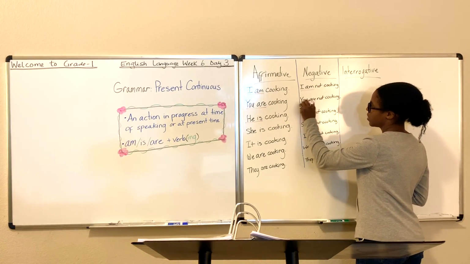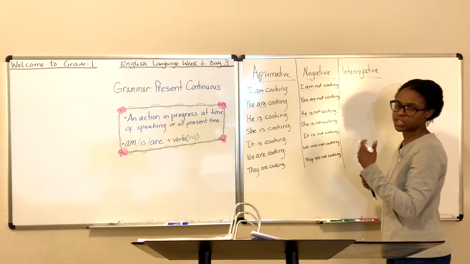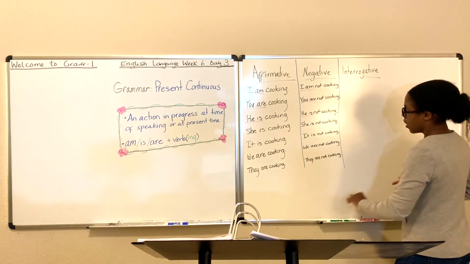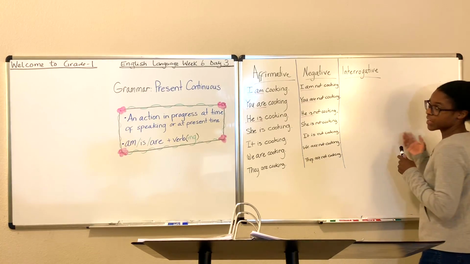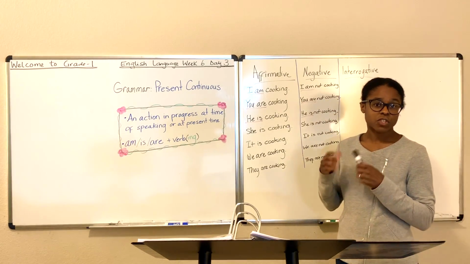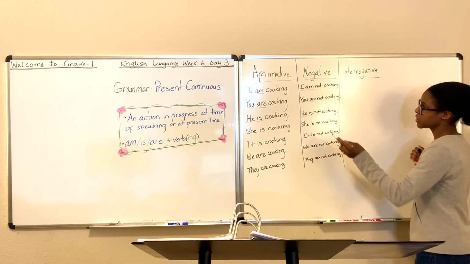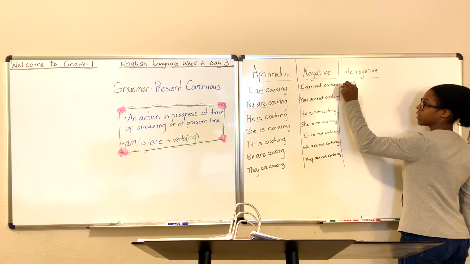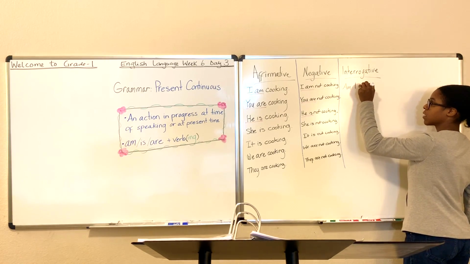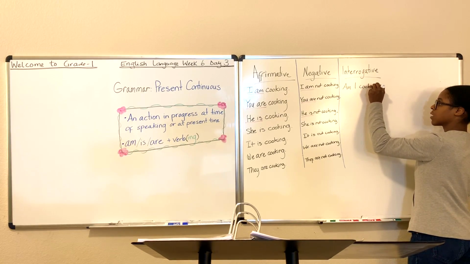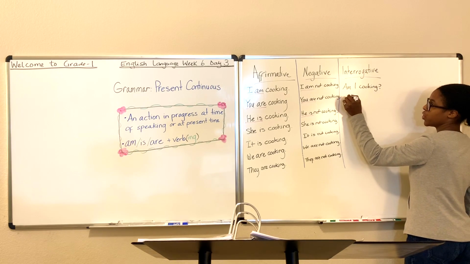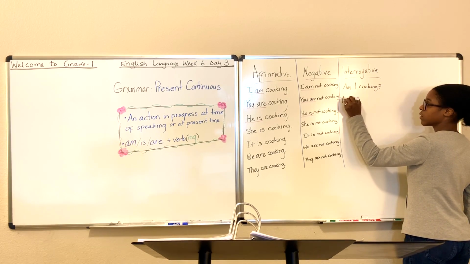I am, you are, he, she, it is. Okay, so for the interrogative sentences, remember interrogative just means question. So we're going to change these into questions. I am cooking, am I? Am I cooking? You are cooking.